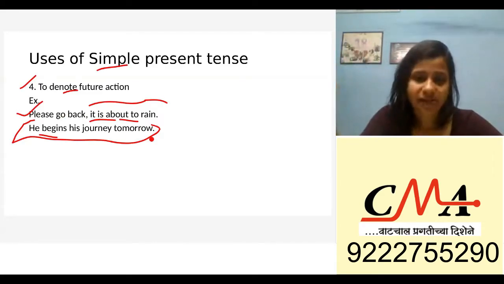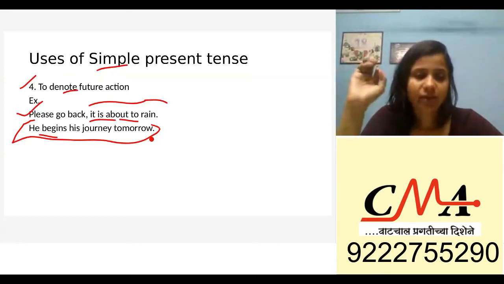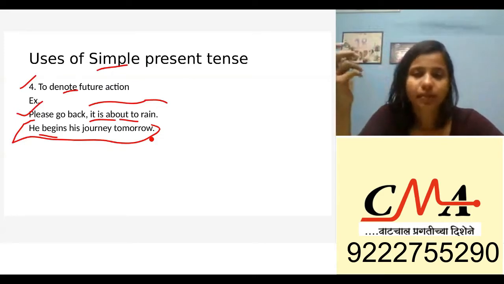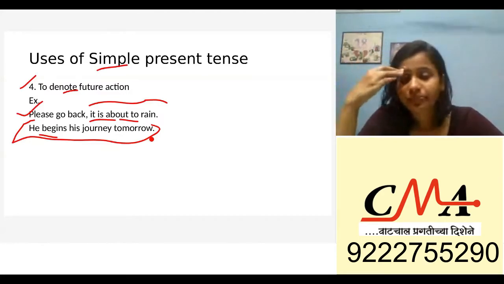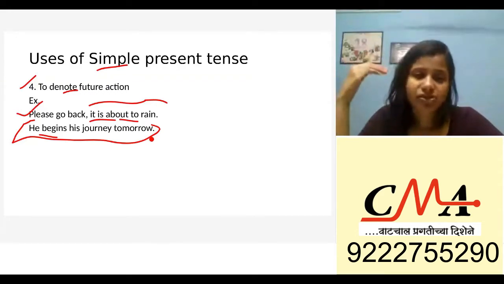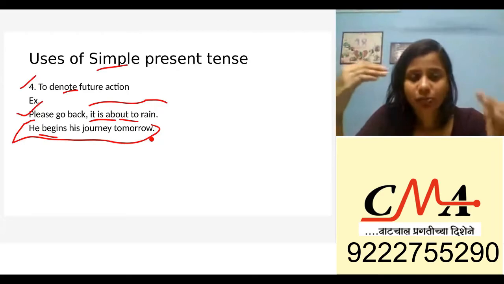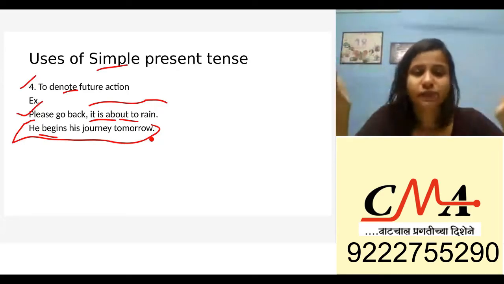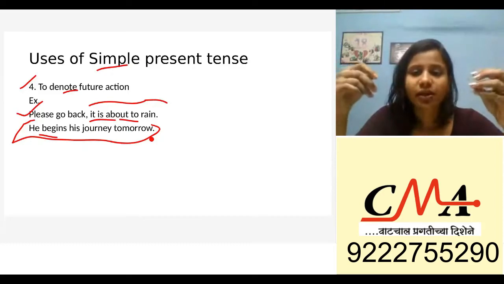Just see to it that the sentence you read is conveying what the speaker wants to say. You cannot say he was beginning his journey tomorrow, because was is past and tomorrow is future. So you can say he will begin his journey tomorrow, or he begins his journey tomorrow.